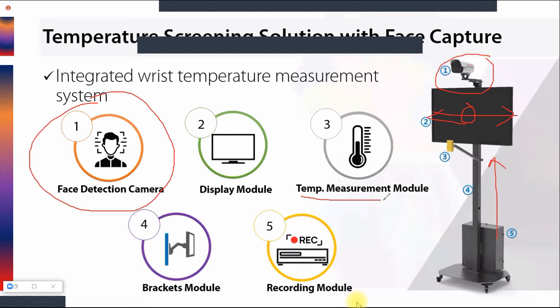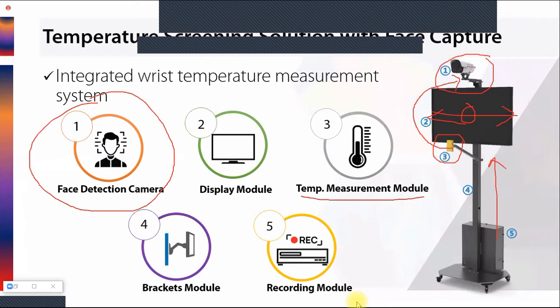Then the temperature measurement module. This is the sensor for wrist temperature measurement. This wrist temperature sensor will be connected to the camera via RS485. The camera will give power to this wrist temperature sensor, and it will take the temperature detail from this sensor. So the camera will do that.